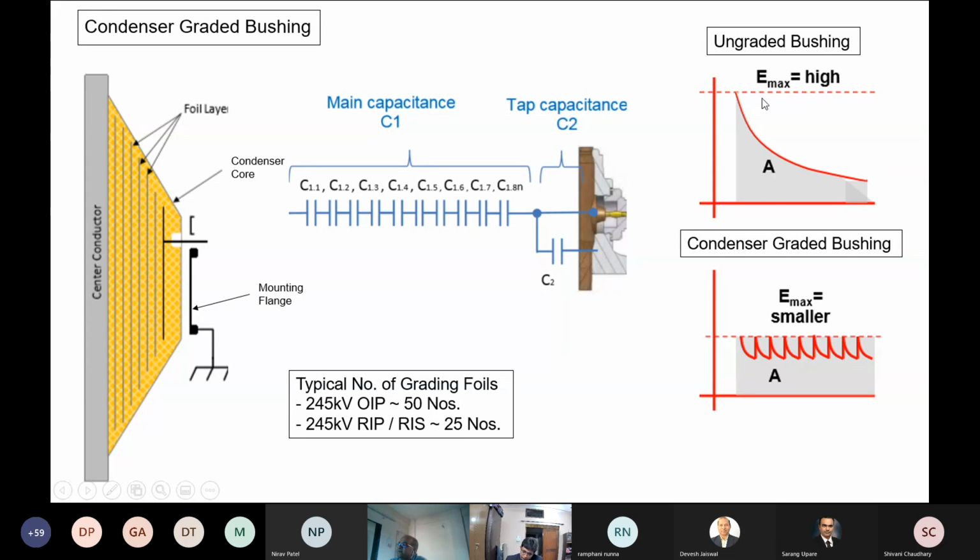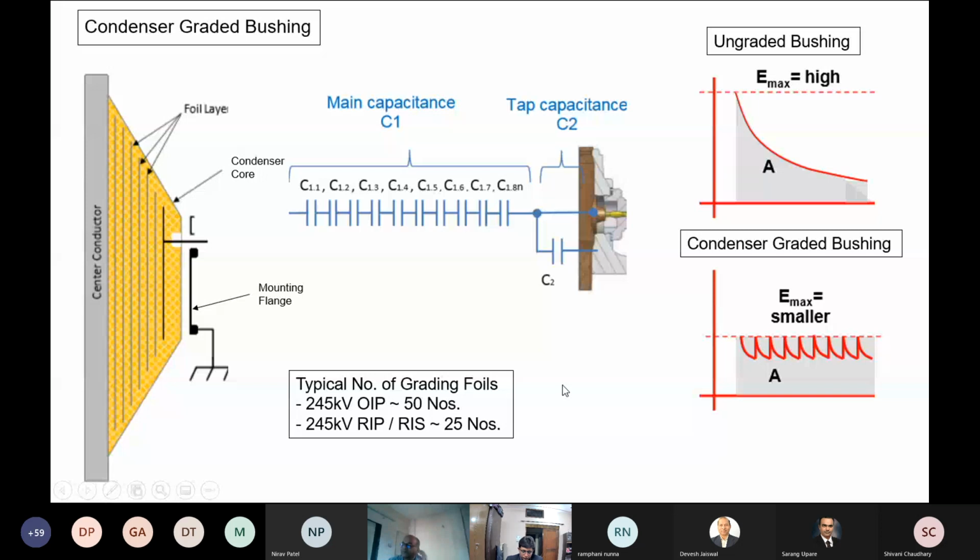Now you can see the difference in stress distribution or voltage distribution here in the picture. In an ungraded bushing, you can see that the innermost electrode will always be highly stressed, and the stress is very high nearer to the innermost electrode. Whereas by condenser grading, you are segmenting it into small stress zones, and overall you can see the E maximum is reduced to a great extent.